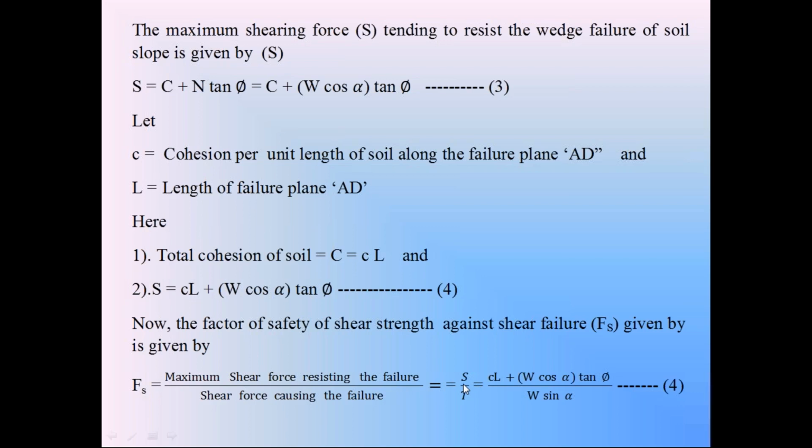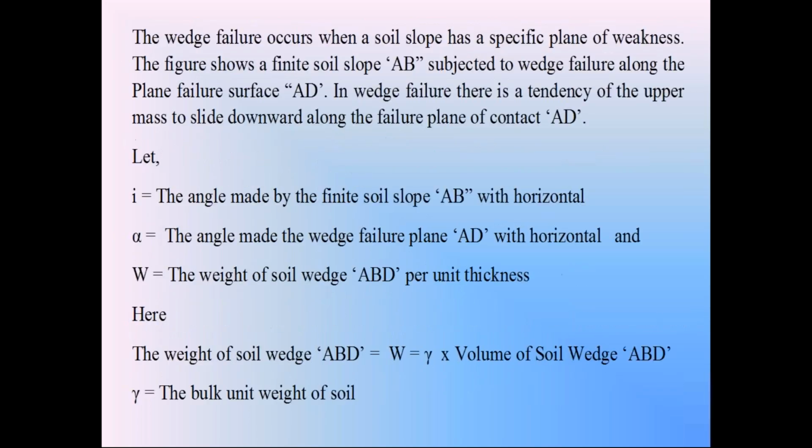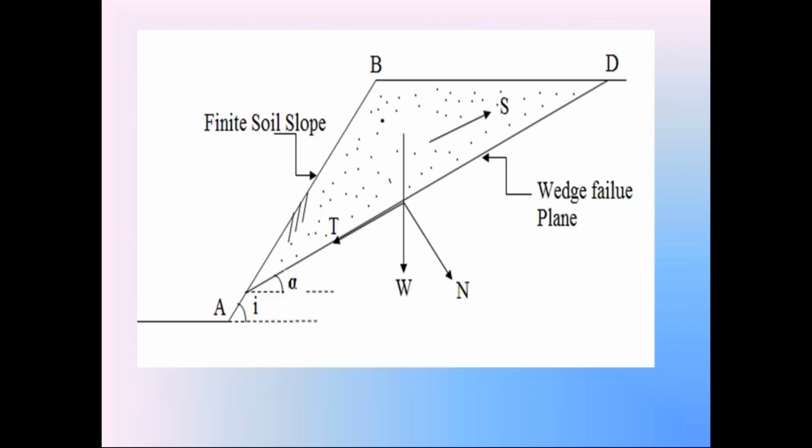S by T is the factor of safety of shear strength in this finite soil slope stability analysis. This shear strength force S is equal to CL plus W cos alpha tan phi, divided by this tangential component T, which is equal to W sin alpha. This is the equation to calculate the factor of safety in this wedge failure stability analysis of the finite soil slope. So please check this concept once again.